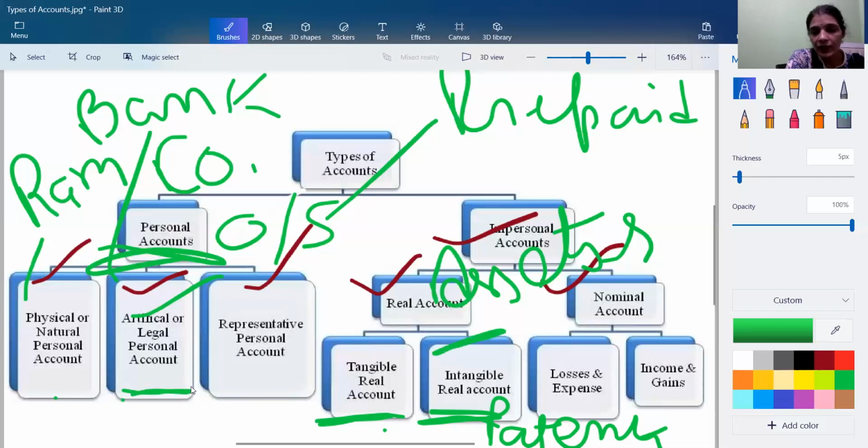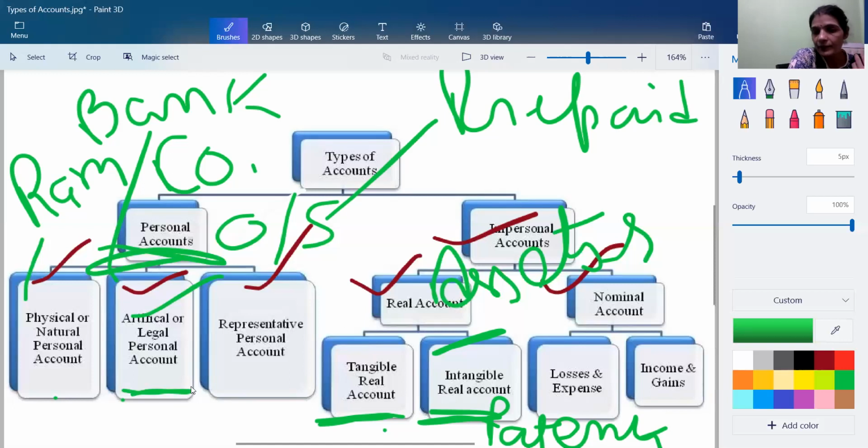These assets are intangible, which cannot be seen, which cannot be touched, but only we can feel them. And for intangible assets, we are having intangible real account. And the rule for the real account, the golden rule, is debit what comes in and credit what goes out.